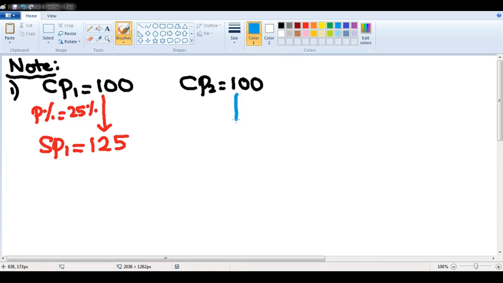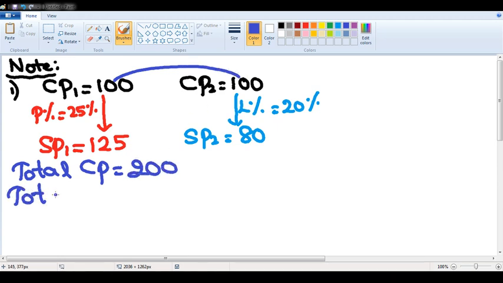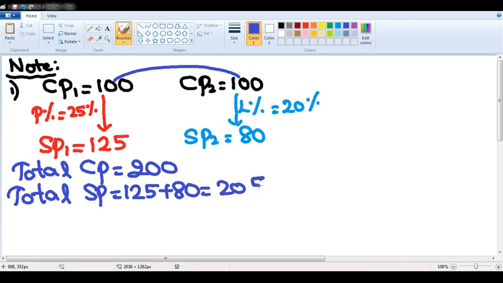Similarly, let the second product be sold at a loss of 20%. What is 20% of 100? 20 rupees loss. 20 rupees loss from 100, 100 minus 20, is 80, right? Now listen to this carefully, sir. If you observe carefully, what is the total cost price? Total cost price is 100 plus 100, which is 200. Similarly, what is the total selling price? Total selling price is 125 plus 80. It is 205, right?